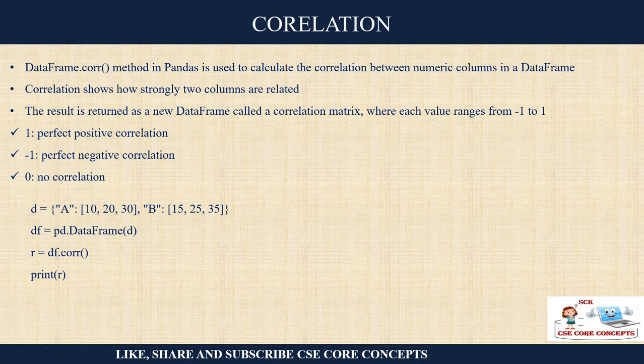The second part is the correlation we are going to study. So correlation means how two numeric columns are related to each other. So we have been discussing positive correlation, negative. If you want to study about correlation, you can check out the Apriori algorithm video in my machine learning series where I have discussed about correlation. So between the data there can be negative correlation, no correlation and positive correlation.